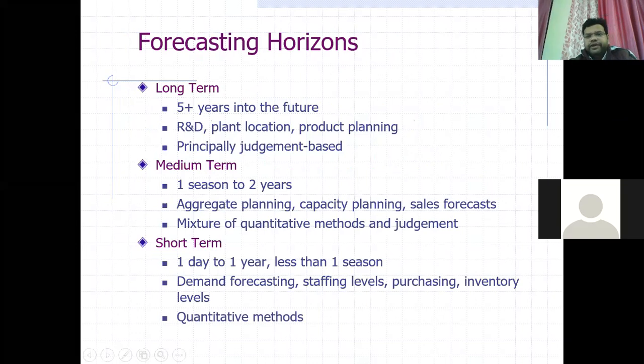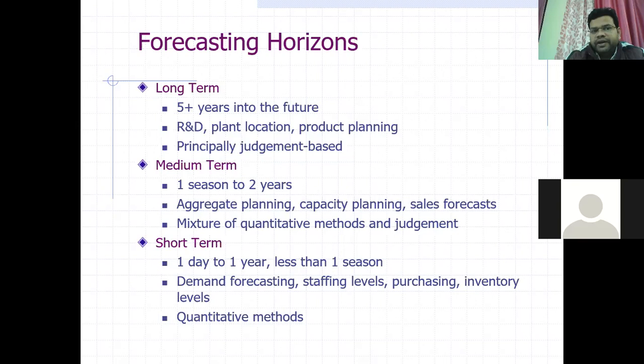So forecasting origins may be long term, 5+ years, more than 5 years into the future, like R&D, research and development, plant location, product planning, principally judgment based. It will take more than 5 years.